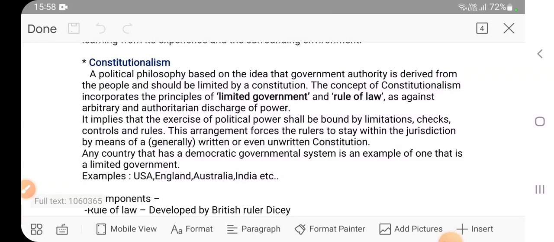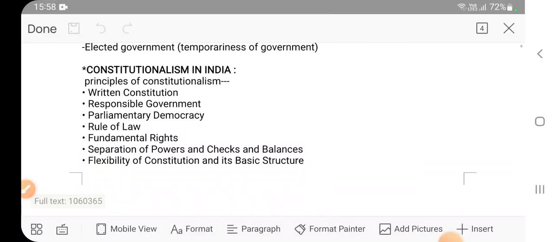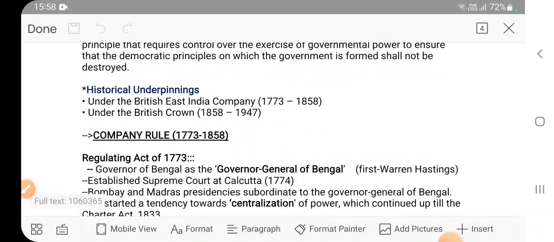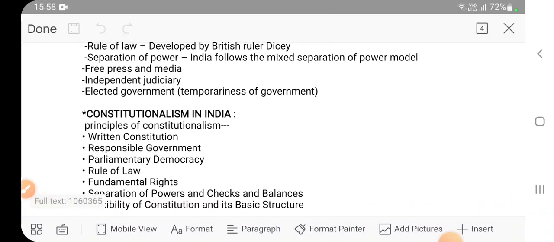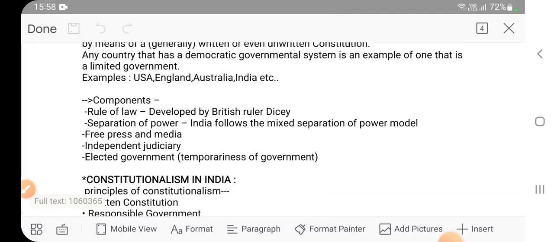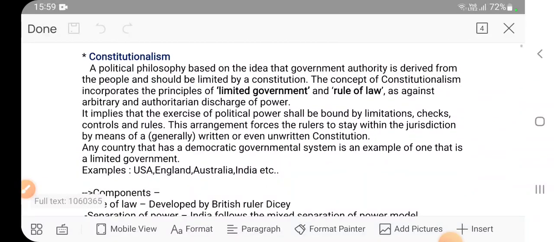So we are discussing Indian polity, and we have started with constitutionalism. Again, I am saying that all these topics are just for a small basic understanding. They are not actual topics. Actual content would start from historical underpinnings. Only two or three paragraphs are there. So we will start the actual topics which are mentioned in our syllabus. Till now we have only discussed the basic thing about the subject, that is, the meaning of the name of the subject. Okay, so we are discussing constitutionalism.